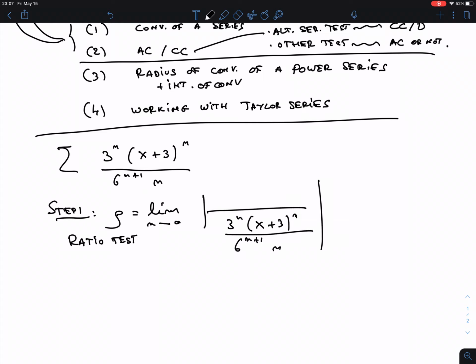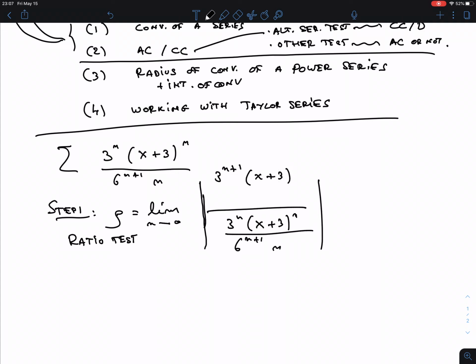And in the top you get the same thing with 1, where you replace n by n plus 1. So 3 to the n becomes 3 to the n plus 1. Well, that's nobody's problem. x plus 3 becomes (x plus 3) to the power n plus 1. Now what does 6 to the n plus 1 become?